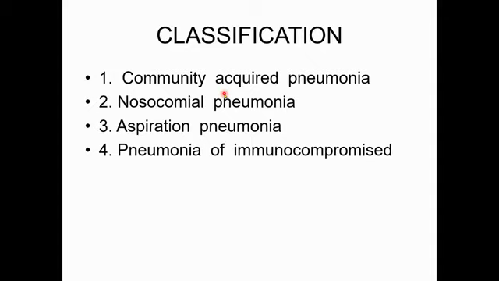It is a classification. Another classification is etiological classification, that is bacteria, virus, fungus, protozoa, etc. Even parasites. I have already discussed it. Common bacteria are Streptococcus pneumoniae, Staphylococcus aureus, Haemophilus influenzae type B, Klebsiella, and Escherichia coli in case of neonates.